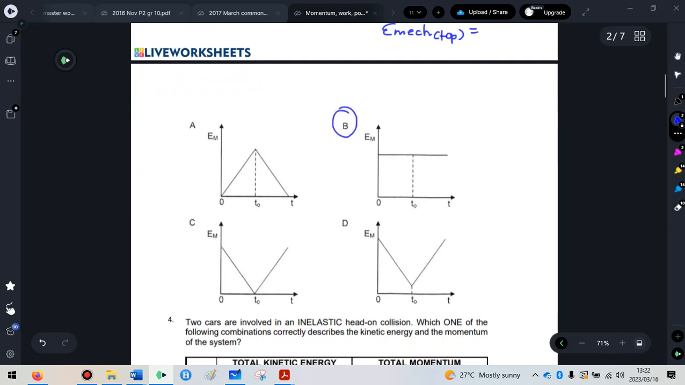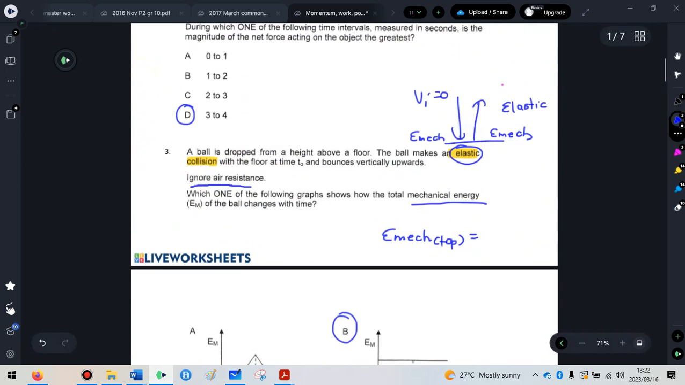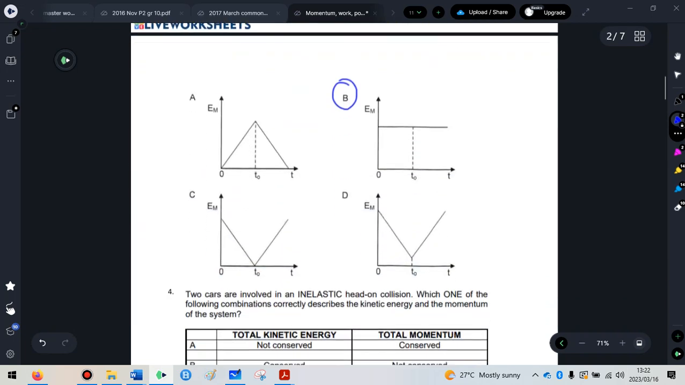Option B, you see the EMEC doesn't change throughout. You could work out the EMEC at the highest point, you could work out the EMEC before it hits the ground, and that word elastic tells you the EMEC before it hits the ground is equal to the EMEC after it hits the ground, which would then still be the EMEC at the top. So during the entire motion, my mechanical energy is conserved because the collision is elastic and because there's no air resistance to take away any of the energy.